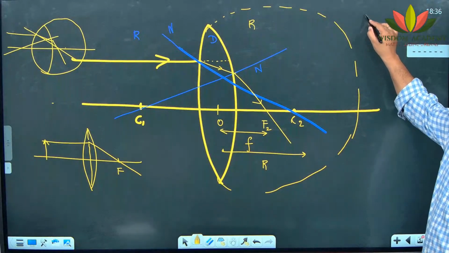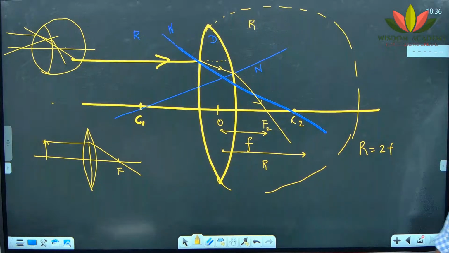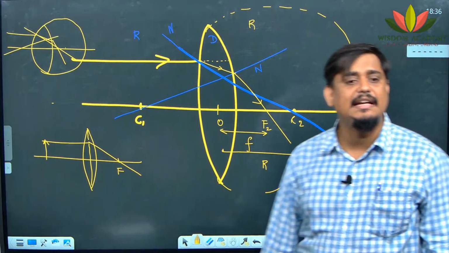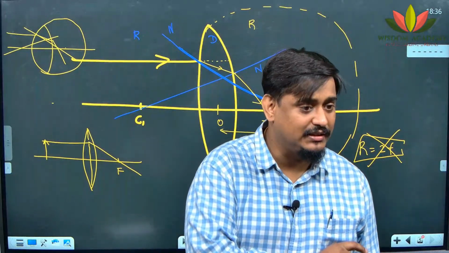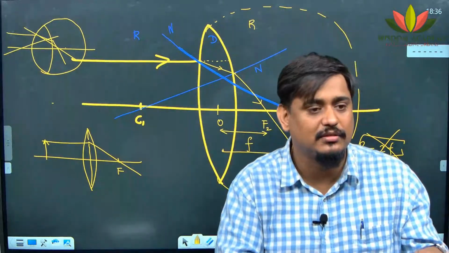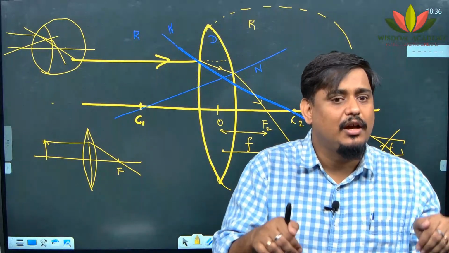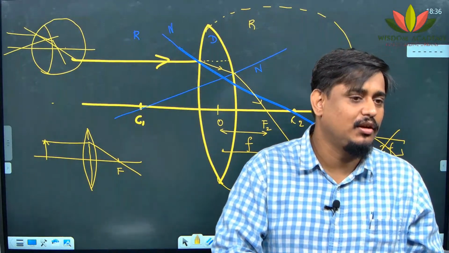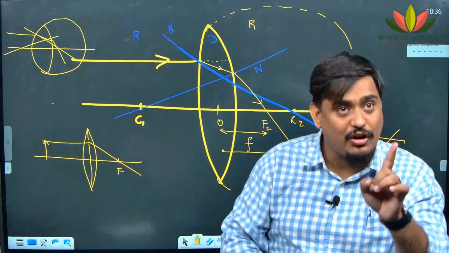R is equal to, right? Wrong. It is not valid in the case of lenses. Remember this. One question has come in the 10th board examination. If a mirror and a lens are immersed in water, what will happen to their focal length? Will it change or not? For a mirror it will not change, but for a lens it will change.